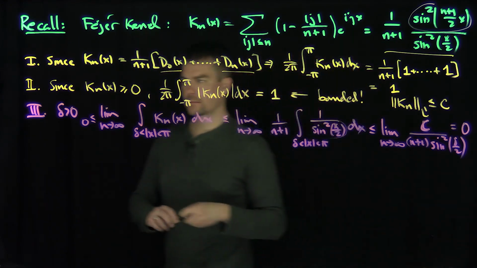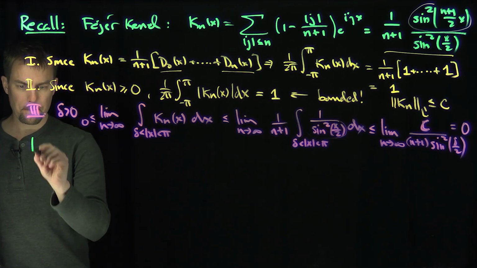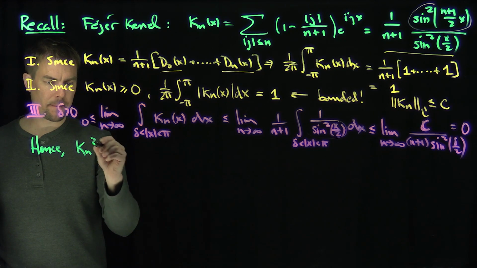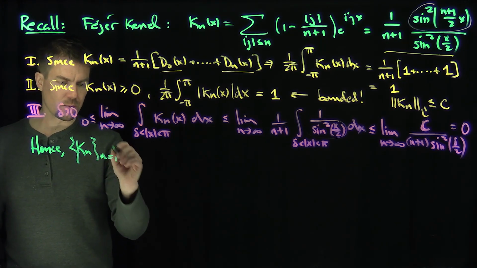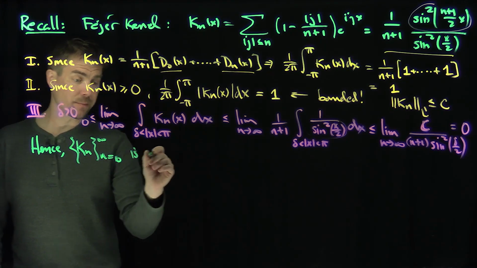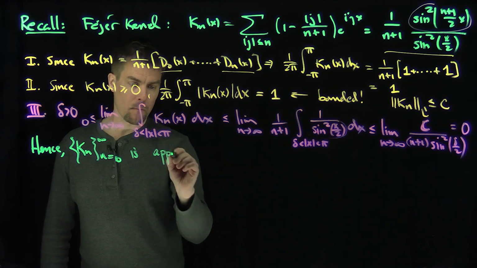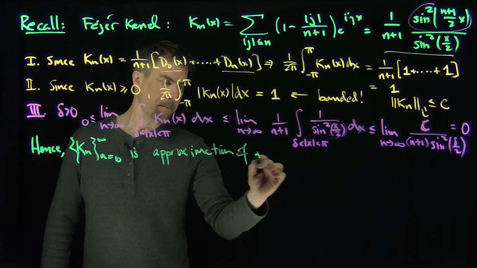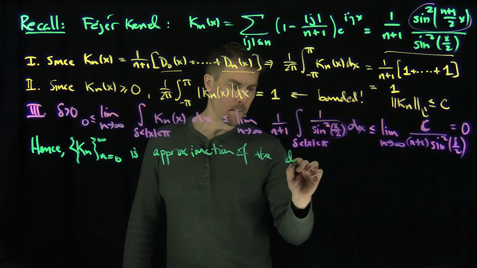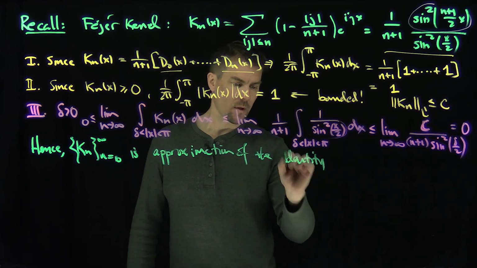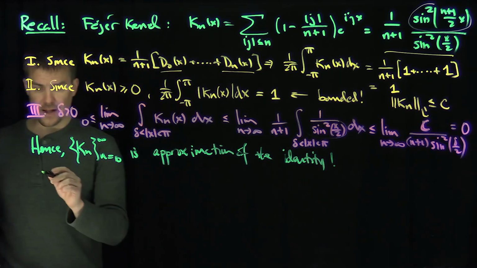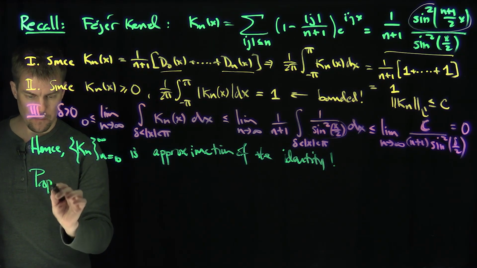So hence, K_n, this family, n goes from 1 to infinity or 0 to infinity, is an approximation to identity. That's beautiful, because what do we know about approximations to identity? I know, therefore, so hence here's our proposition.